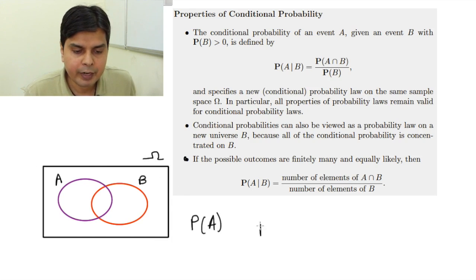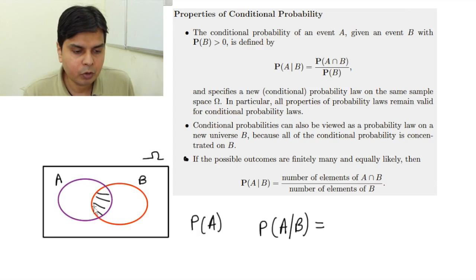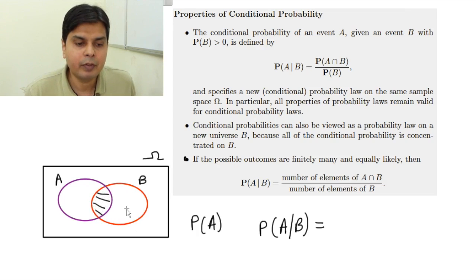The moment I have to find, say, the probability of A given B, what do I have to do? I have to go for the probability of A intersection B. So I am concentrating on this intersection portion, and I have to find the probability of this intersection portion given that B has happened. So for finding conditional probability, effectively my sample space has been reduced to this red circle, this set B, because now I am concentrating just on this red circle B, and this is my intersection portion. So P(A given B) is P(A intersection B) divided by P(B).